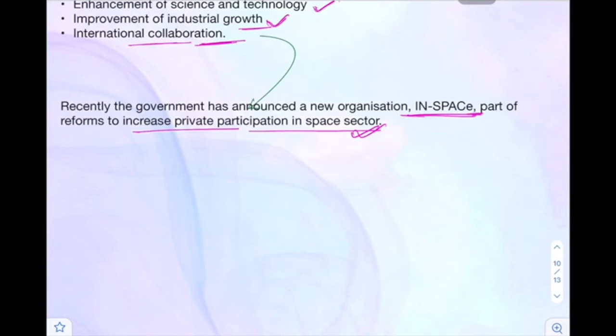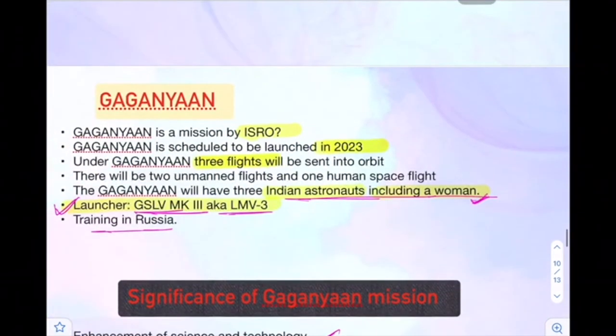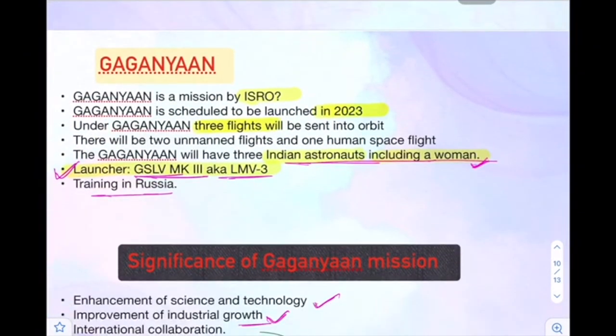On the same line, India is also trying to follow, and India has introduced IN-SPACe, right? So this thing is also important for us, and a few other things I have just highlighted. These things are very, very important for you people.